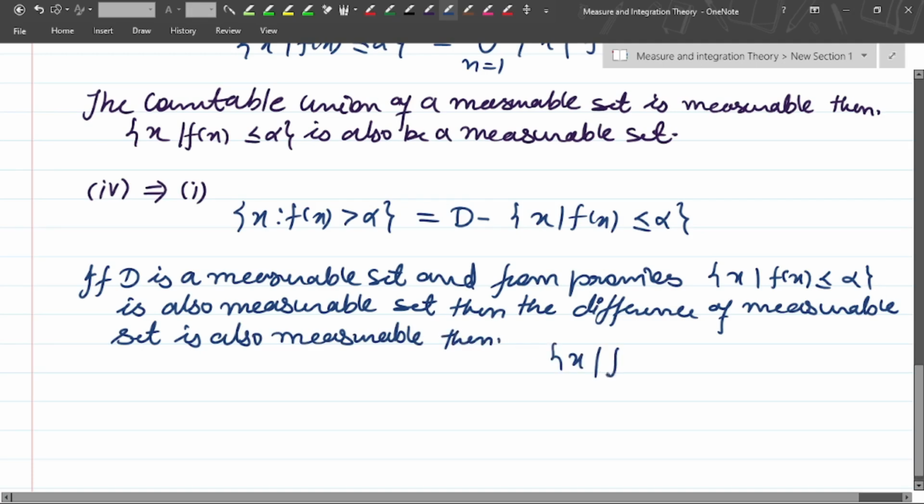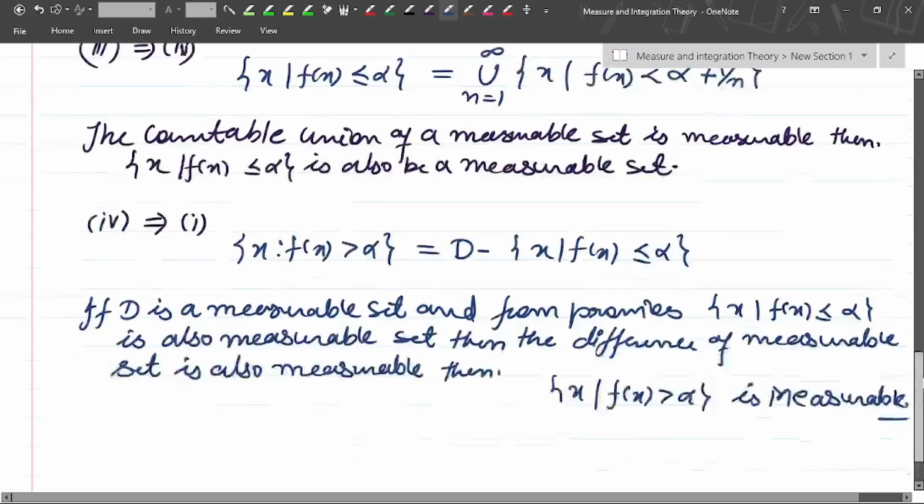Then the set of x such that f of x is greater than alpha is measurable. So this is the result that we have proved here.